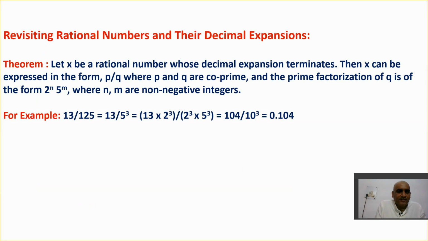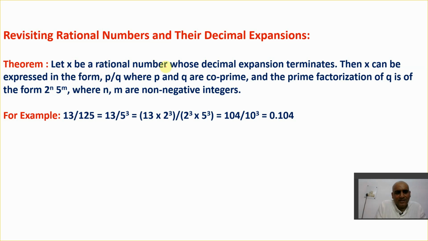So revisiting, yes. Now the next important point we are going to learn here is revisiting rational numbers and their decimal expansions. Now we need to know about the theorems here. Very simple theorem. How? See, first read the statements here.